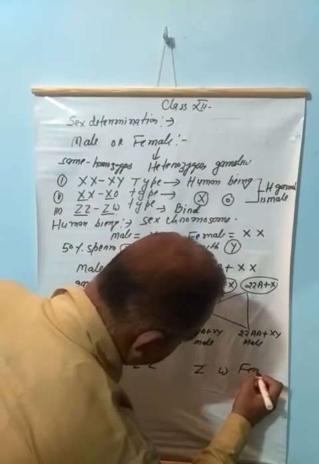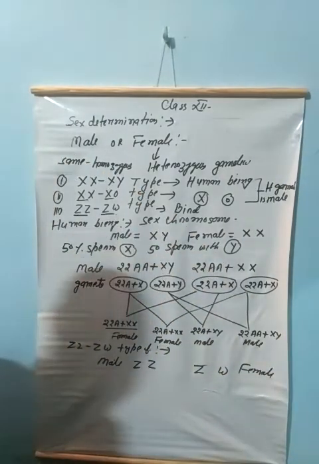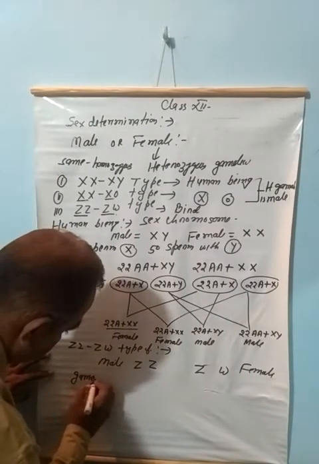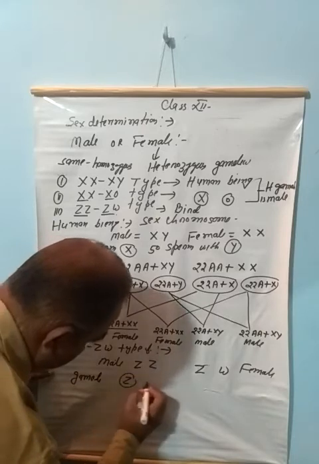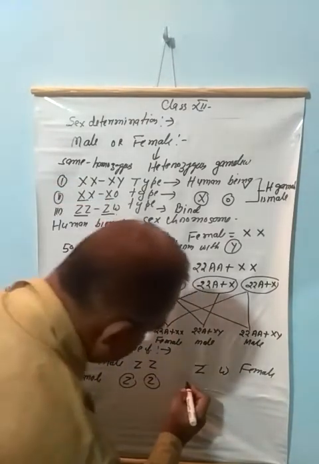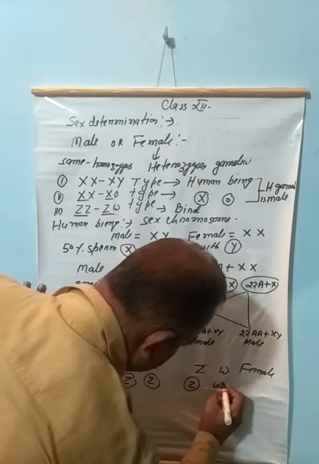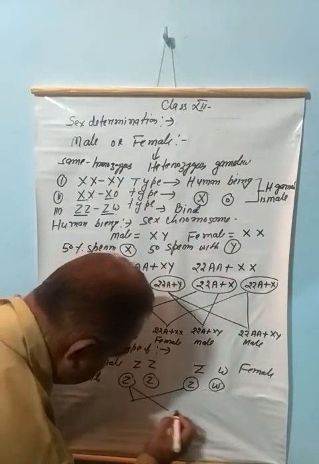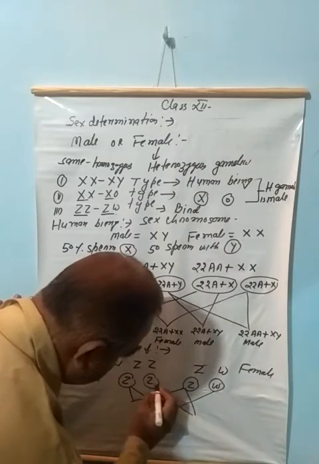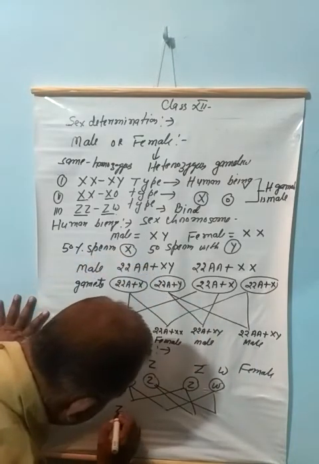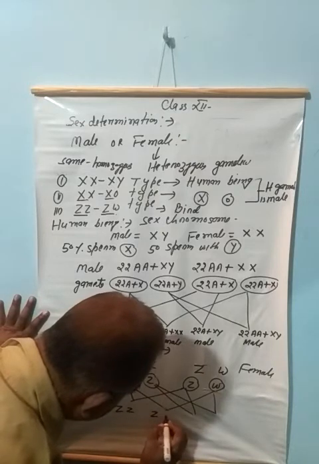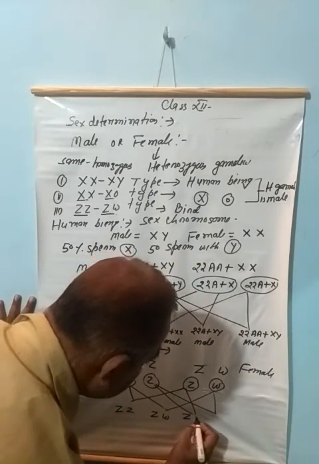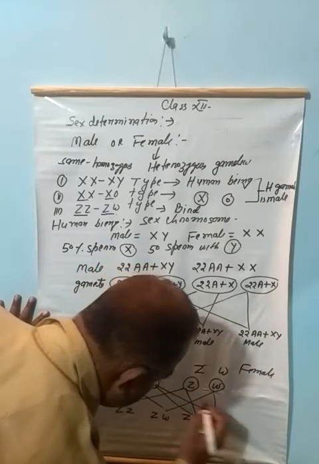This is the female. Gamete formation will take place: Z, Z, here Z and W. The usual cross will take place: ZZ, ZW, ZZ and ZW.